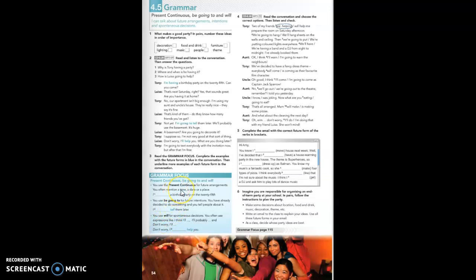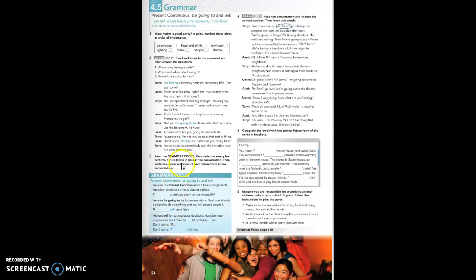Present continuous for future arrangements, fixed activities, dates. That is an event that has a time, a place, it is scheduled. Be going to for a future intention, or a plan. But it's an intention that you have, and you have already decided to do it. And will for something spontaneous, for something unexpected. Yes? Okay. Well, I hope that this is understood.